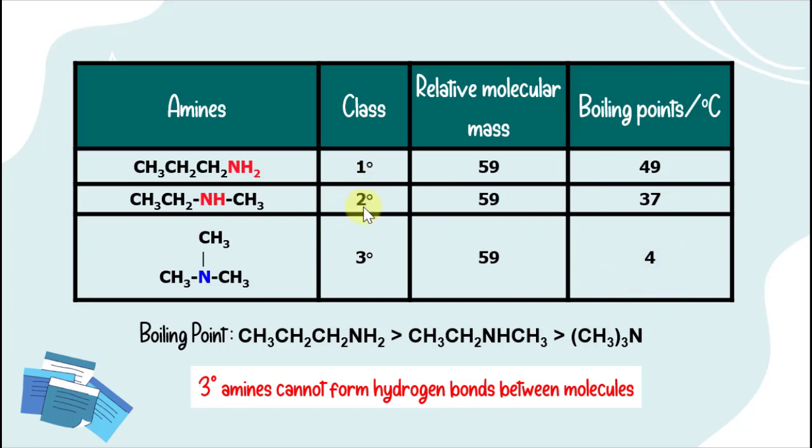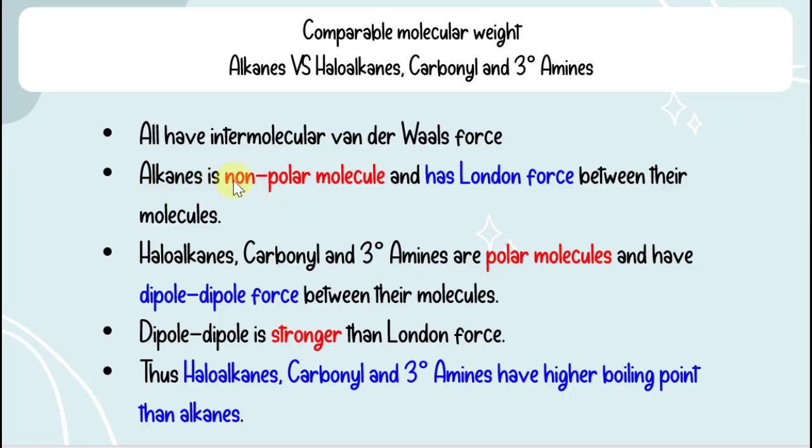Alkanes are nonpolar molecules with London forces between their molecules, while haloalkanes, carbonyls, and tertiary amines are polar molecules with dipole-dipole forces between their molecules. Dipole-dipole forces are stronger than London forces if the molecular weights are comparable. Thus, haloalkanes, carbonyls, and tertiary amines will have higher boiling points than alkanes.